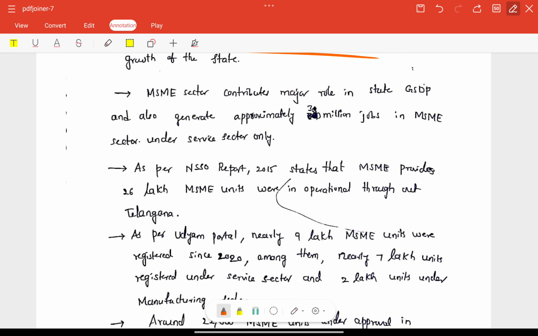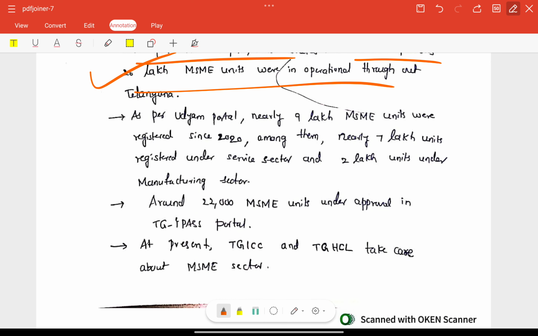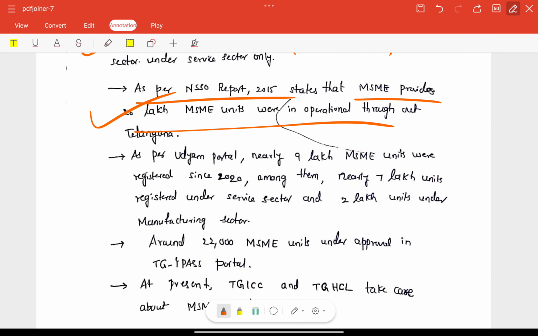Next, the MSME sector contribution is also related here, included some data regarding background or some reports. Very good. As per the NSS report also included here. Very good static part, and the present status is also included here without any subheading, which needs to be included. You should take care of initiating some side headings here, because the examiner will be confused. As per the Udyam portal, nearly 9 lakh MSME units were registered since 2020. That is also linked. Very good.